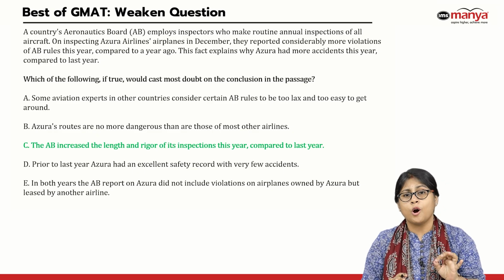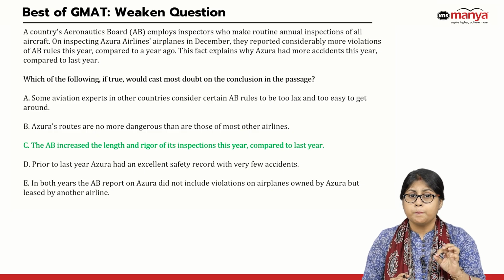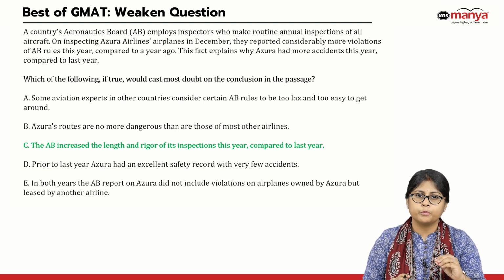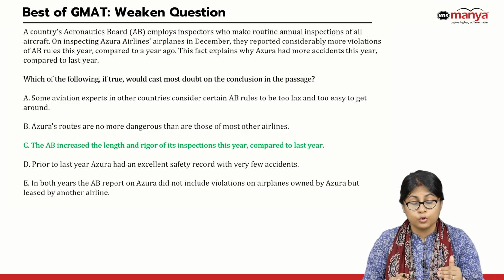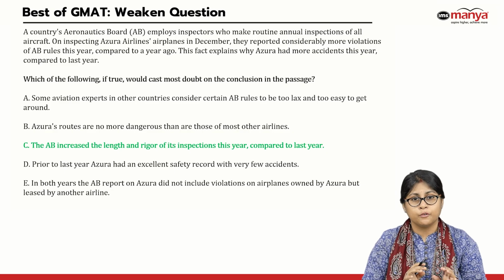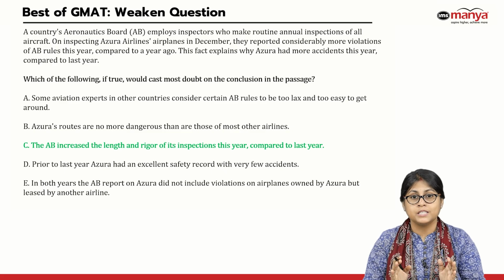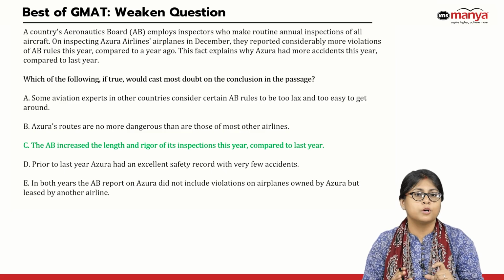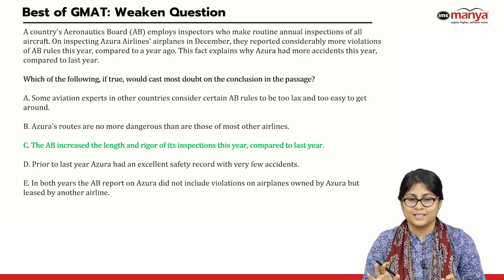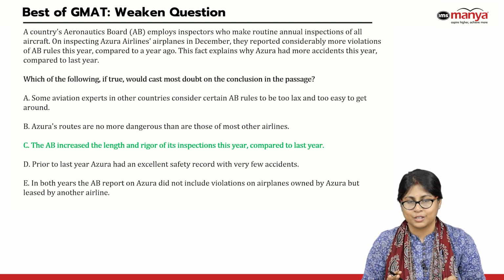How option C becomes my correct answer, that logic behind the correct reason may not immediately come to you. But if you follow the process of elimination and keep options which are confusing on hold, finally look at the two options like C and E, identify the key point of difference and which one has the possibility of challenging my conclusion. That ability of yours to see the key difference between the bottom two will help you identify which one eventually leads to the task getting accomplished. Okay, so here C is accomplishing my task of weakening the conclusion.